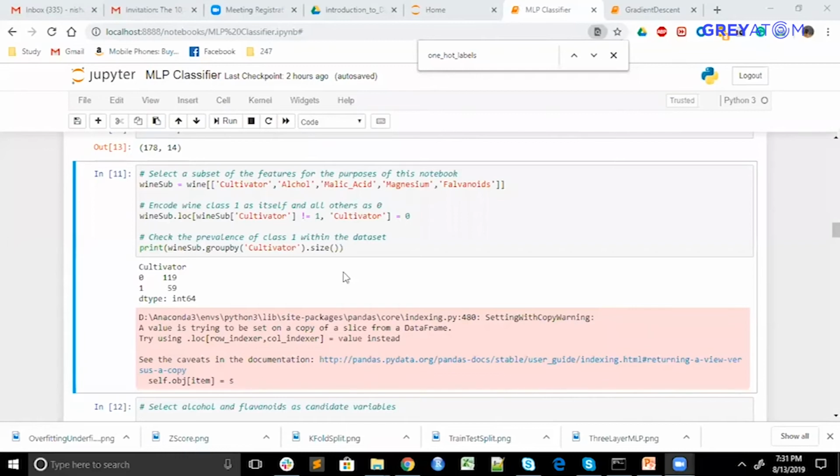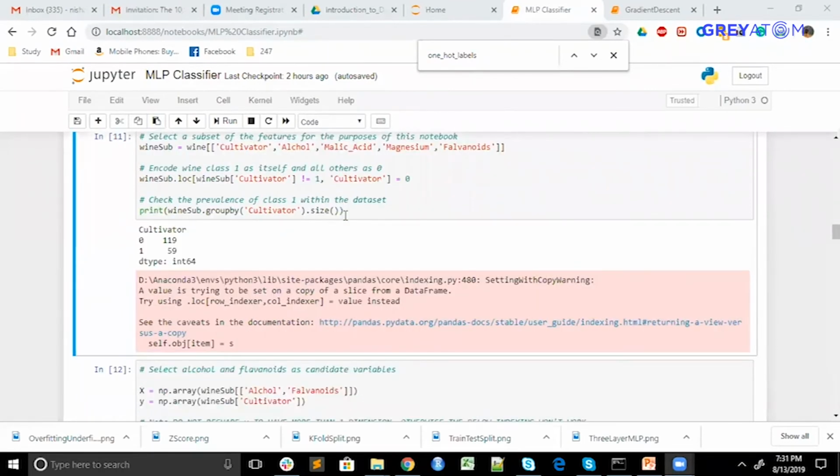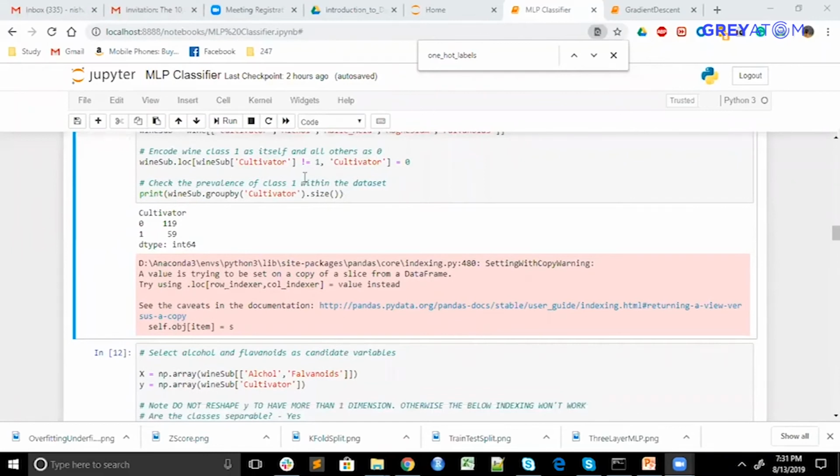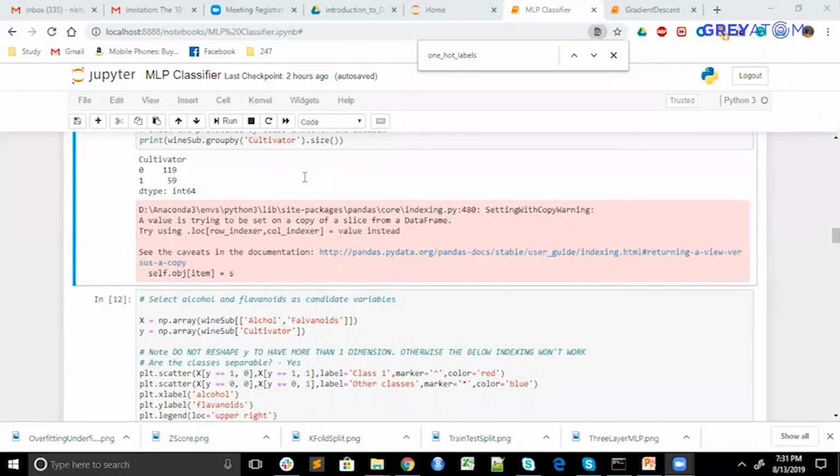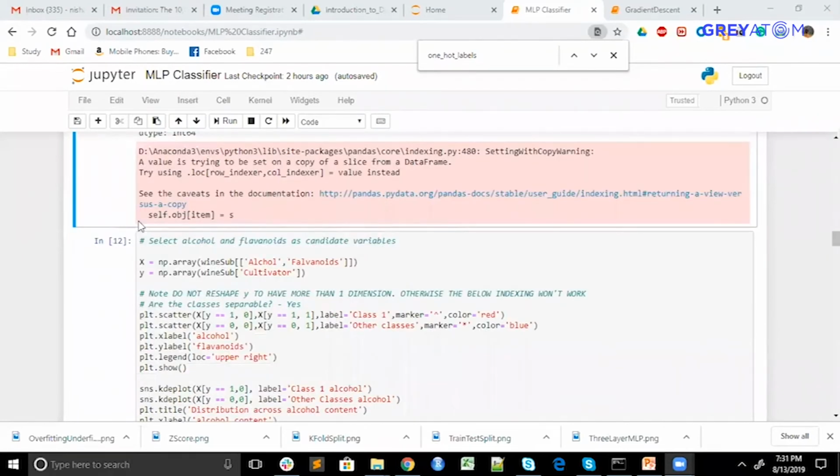So I'm taking a subset of features, and I've converted the wine prediction problem into a binary classification, just for exploratory analysis. Anything not equal to 1 is called 0, and 1 is 1. This is the distribution of 0 and 1.